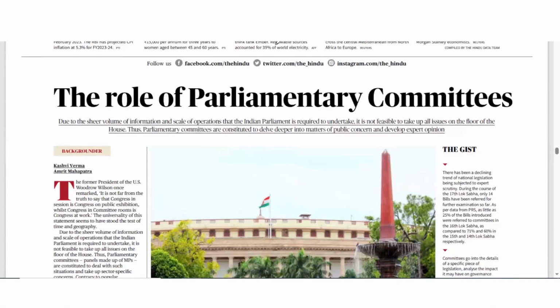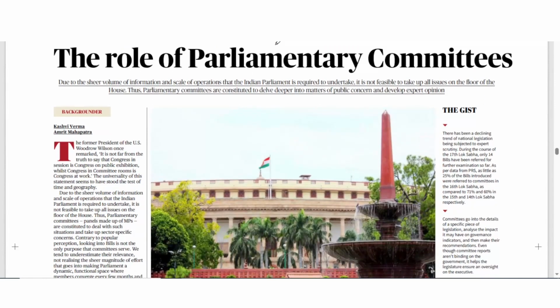Now coming to text and context which is very important for us, that is the role of parliamentary committees. Now if you will see the role of the parliamentary committees, तो committees होती हैं which carry on detailed study of anything which is related to debate or discussions which are going to be held in parliament.